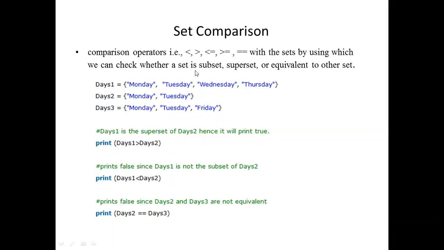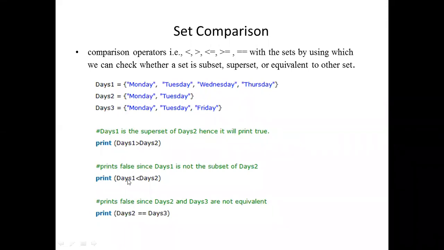You see the statement. We are checking whether the set is a subset or superset or equivalent. Now when days 1 and days 2, if days 1 is a superset, then only the greater than symbol will return true. See here, Monday, Tuesday, Wednesday and Thursday. Is it not a superset of Monday and Tuesday? So that is the reason this will give you the true value.